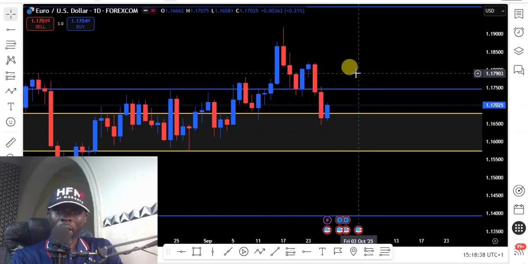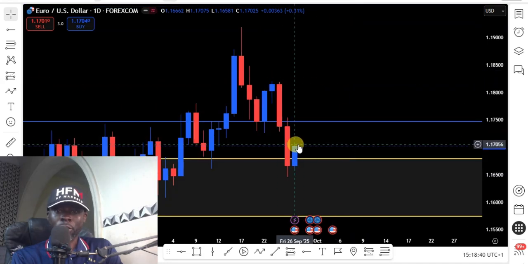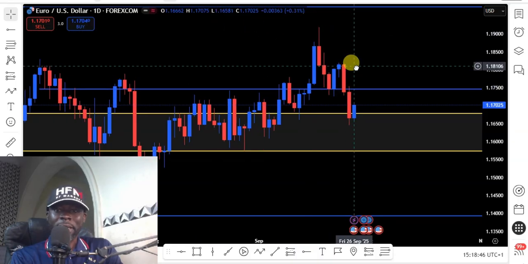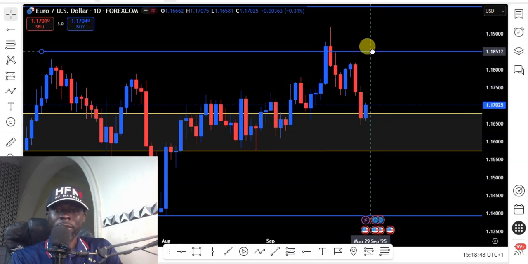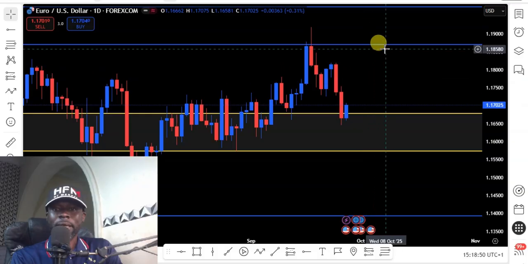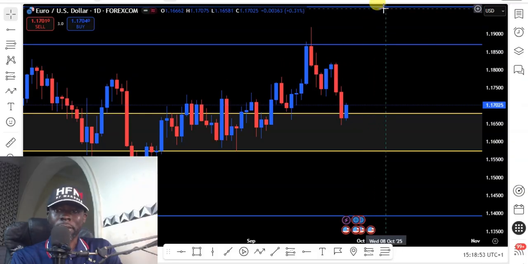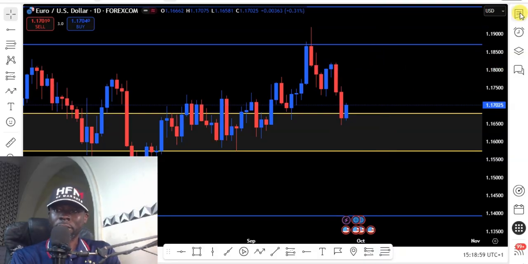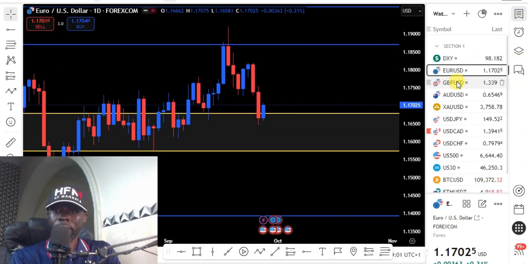So we'll be looking for our buying opportunity from this price action candle on our 4-hour chart. We are buying EURUSD with our first target at this weekly resistance level. Then our next target will be this second weekly resistance level. So look for buying opportunities on the EURUSD this week. Let's look at our next pair, which is the GBPUSD.